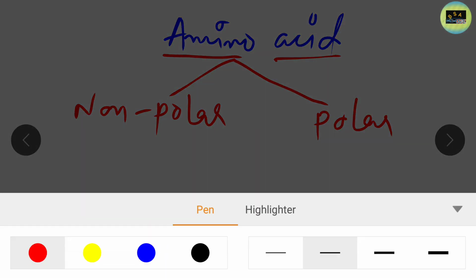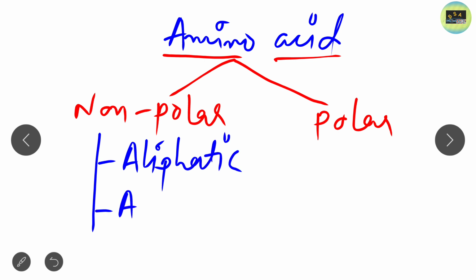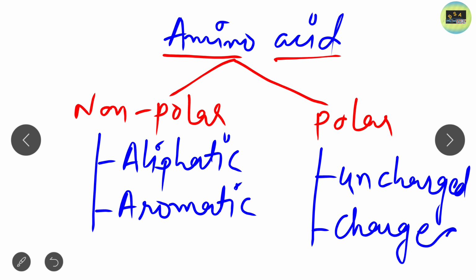Now in non-polar, amino acids are classified into two types: one is aliphatic and one is aromatic. And in polar, amino acids are classified into two types: one is uncharged and one is charged. So this is the total classification of the amino acids.